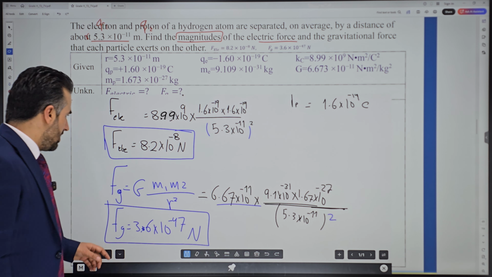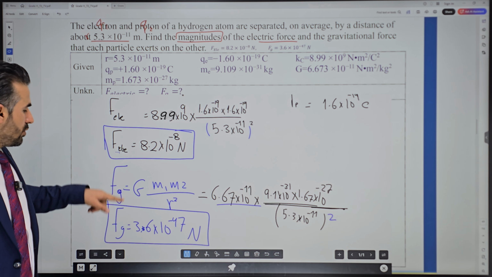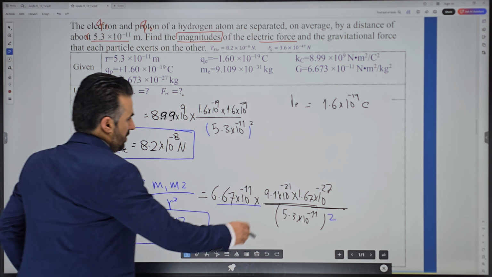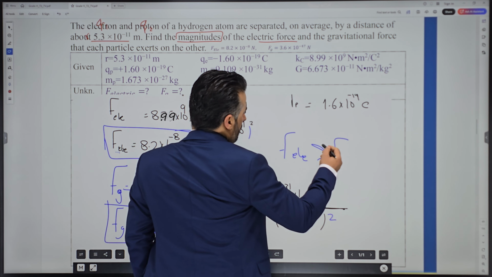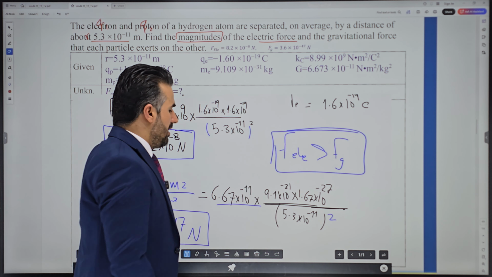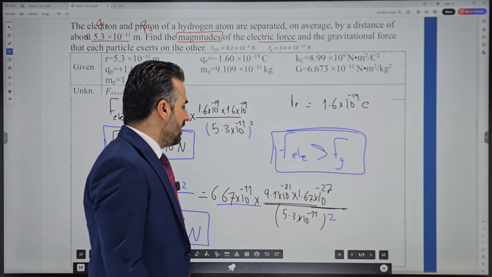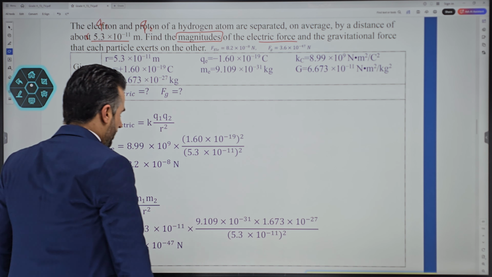So electrical force is much stronger, much greater than gravitational force, let's say between an electron and a proton.